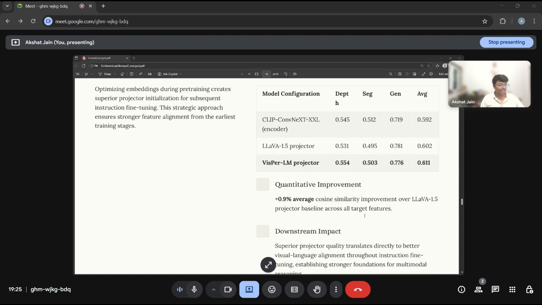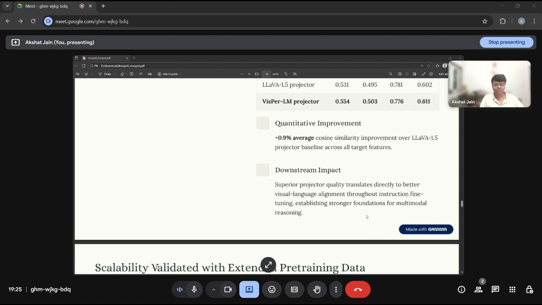It might sound small, but remember, this is after only the pre-training stage. We have done another stage after that. This better visual language alignment from earliest training stages establishes a stronger foundation for multimodal reasoning. What is the downstream impact? Superior projector quality translates directly to better visual language alignment through instruction fine-tuning, establishing a stronger foundation for multimodal reasoning.